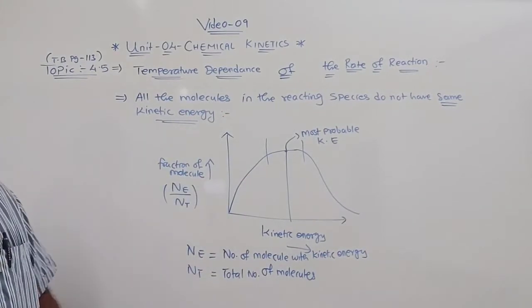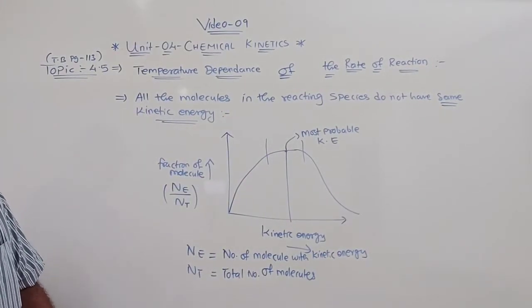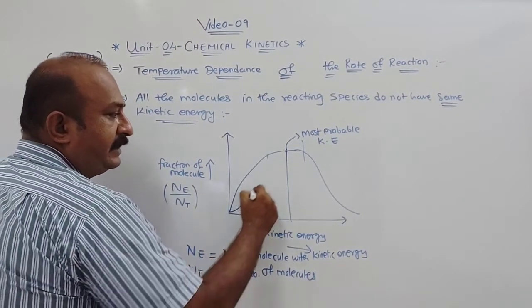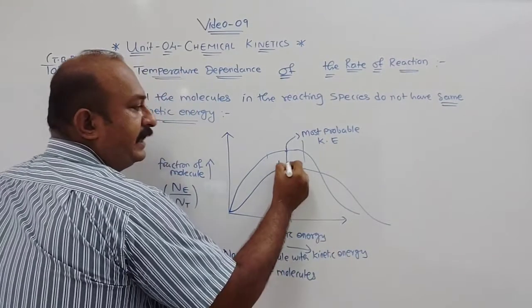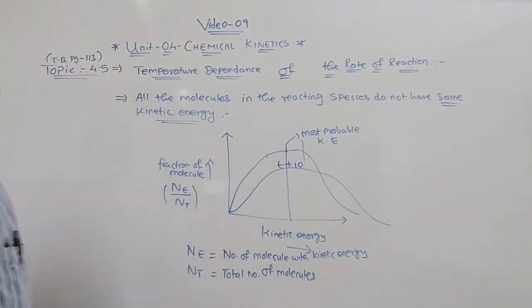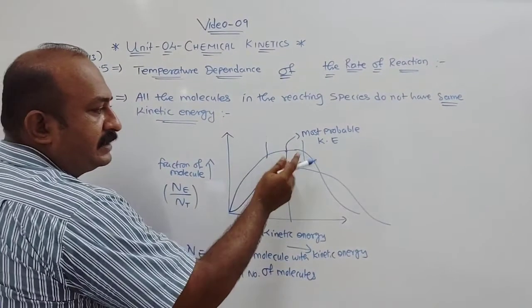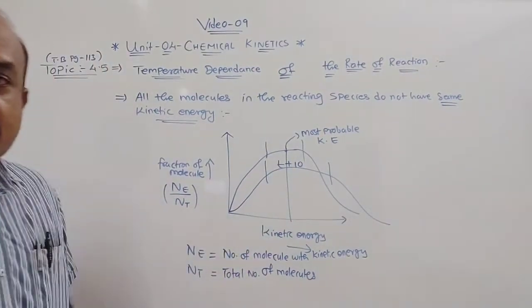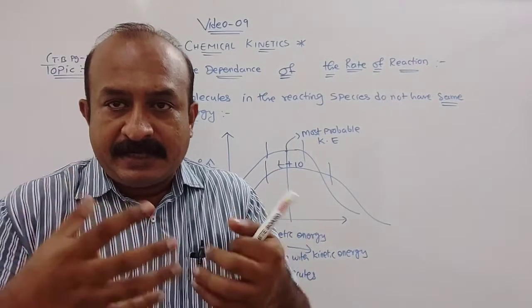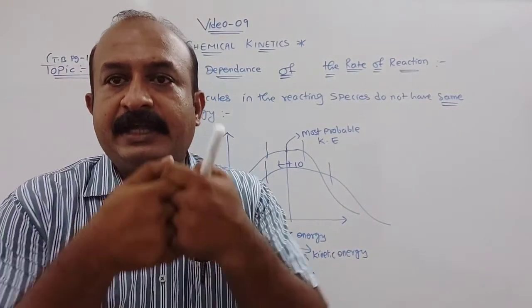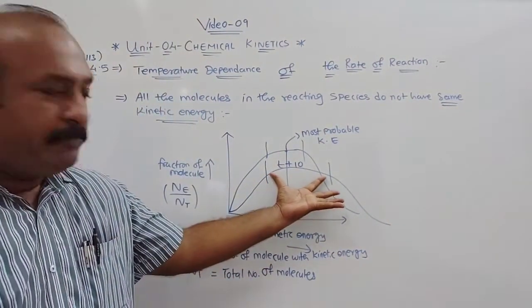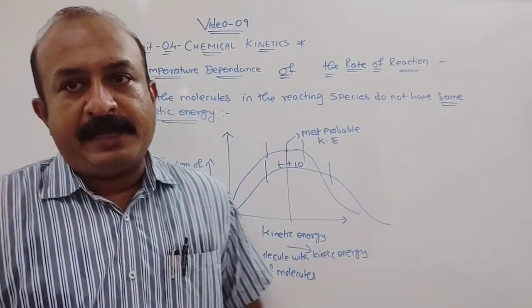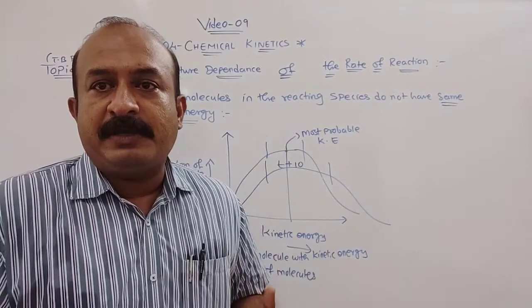Now what we have seen in our case: suppose this is the graph given by them, and now suppose I increase the temperature by 10 degrees Celsius, that is T plus 10. If you see, in this case the portion of the peak was less, but in this case the portion increases, meaning the fraction of molecules taking part in the reaction, forming an intermediate and then a product, is larger when you increase the temperature by 10 degrees Celsius. So this was explained by whom?